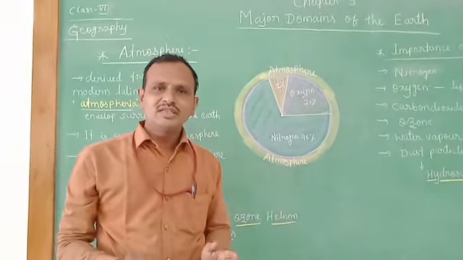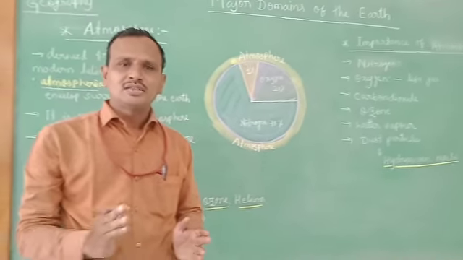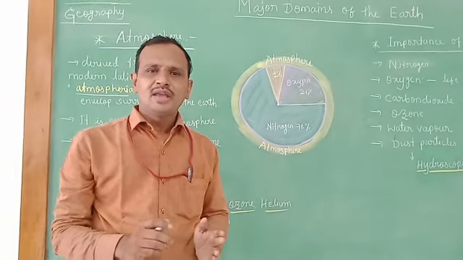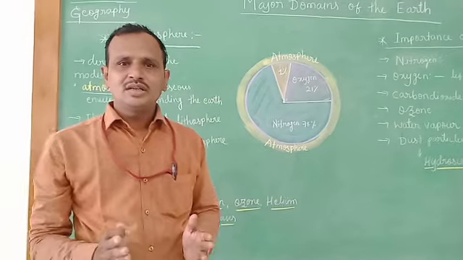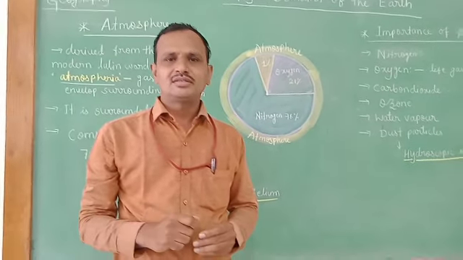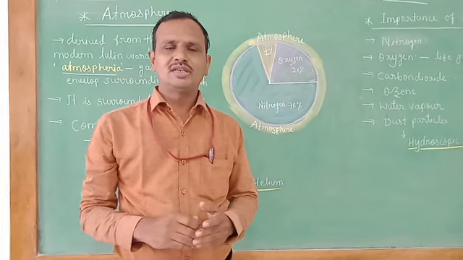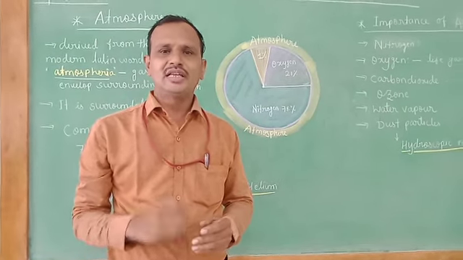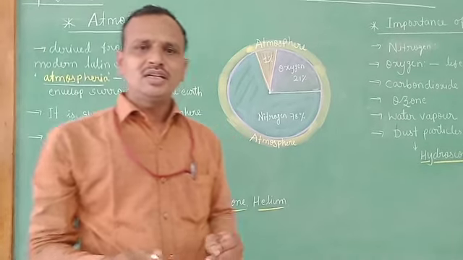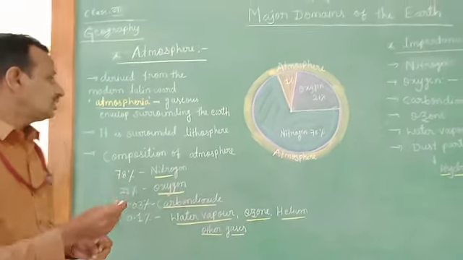The atmosphere is a layer of gases surrounding a planet, and it consists of different layers based on temperature. Now let us know the details about the atmosphere.